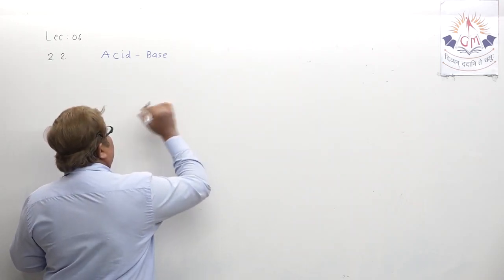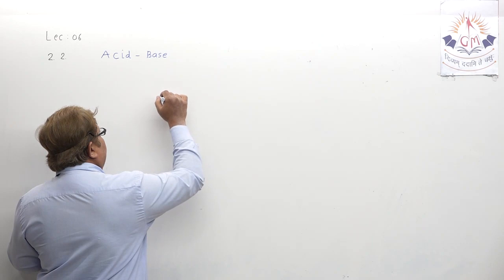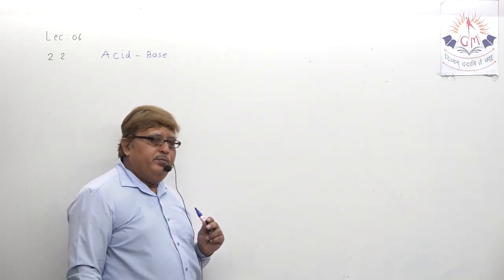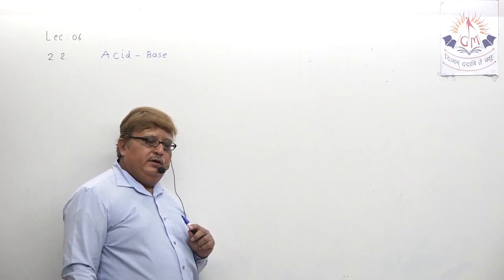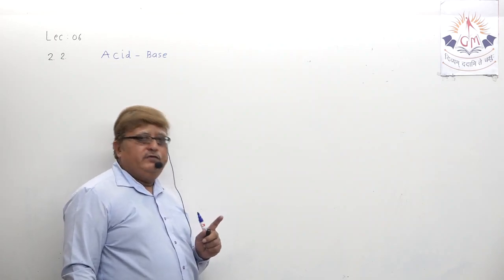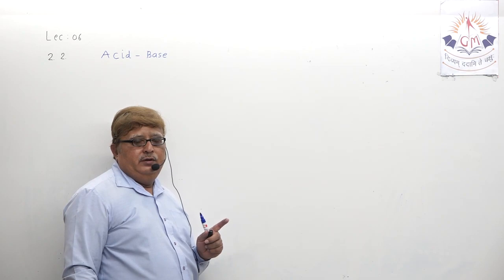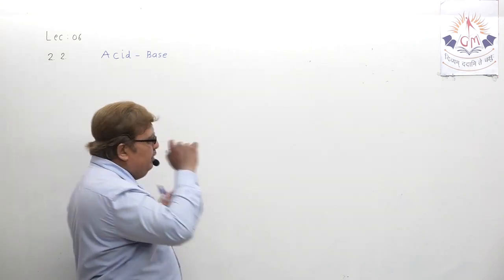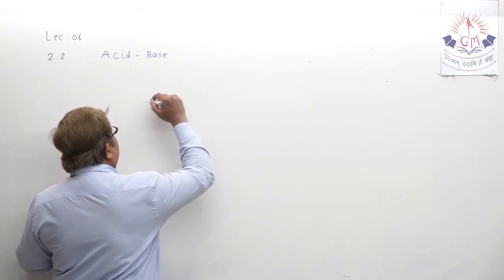What is that? For acid, release of which ion? H plus. For base, release of which ion? Can you tell me? The hydroxide ion is compulsory. But does that always happen, my dear student?